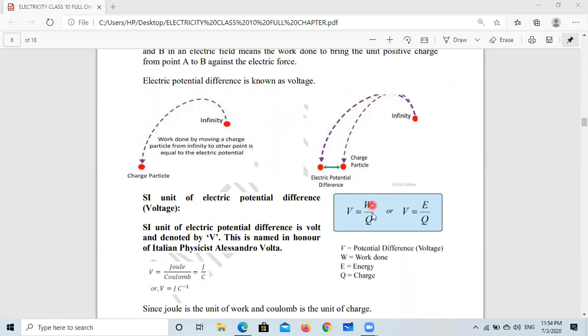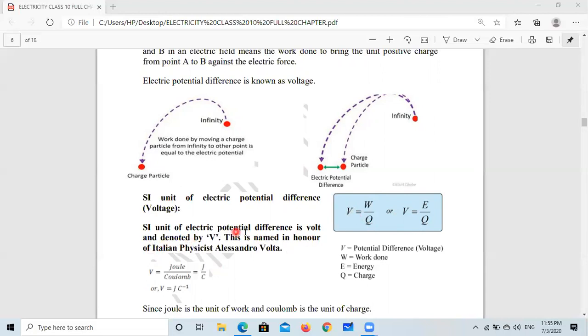Here joule is W and charge is in coulomb. So we can say potential is W upon Q, or V equal to E upon Q, where E is the representation of energy used. W is also energy because when we do work, the energy is transferred. So we can say energy per coulomb charge, or work done per coulomb charge, is known as potential.